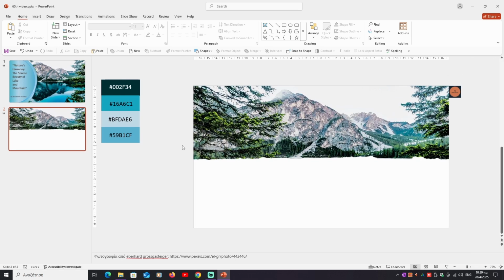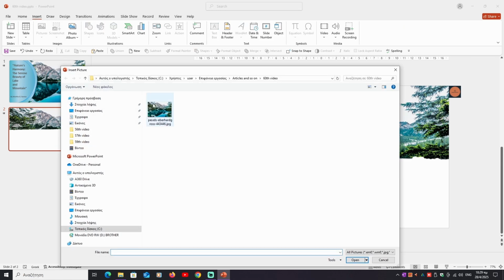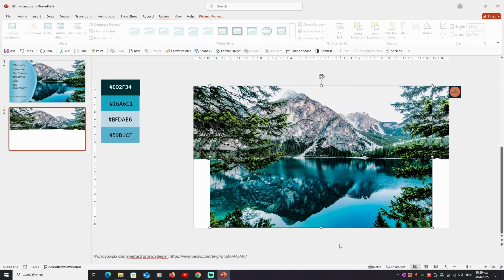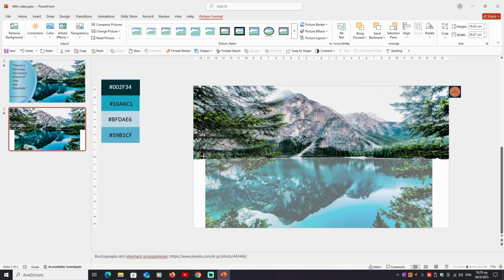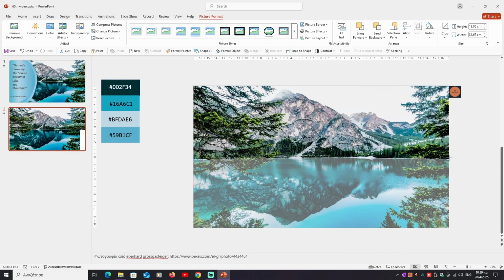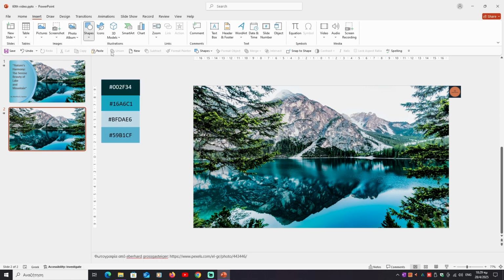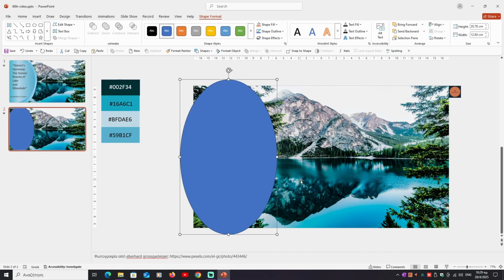Then we want to insert again the same image. We go to Insert, Picture, this device. We choose the image that we want to insert and click Insert. We drag the white dots until it meets the borders of our slide. Now we want to go to Insert, Shapes. We choose Oval, click in the design area, drag and release it.